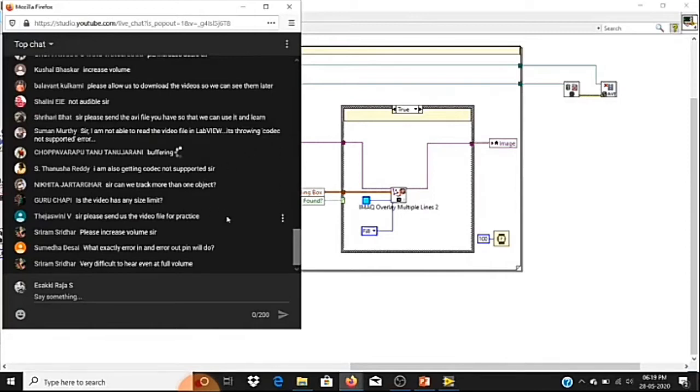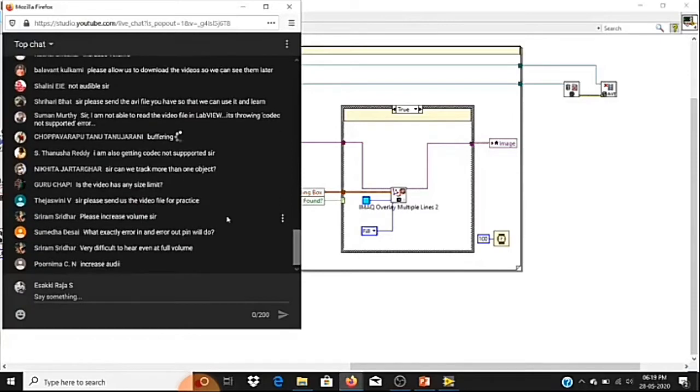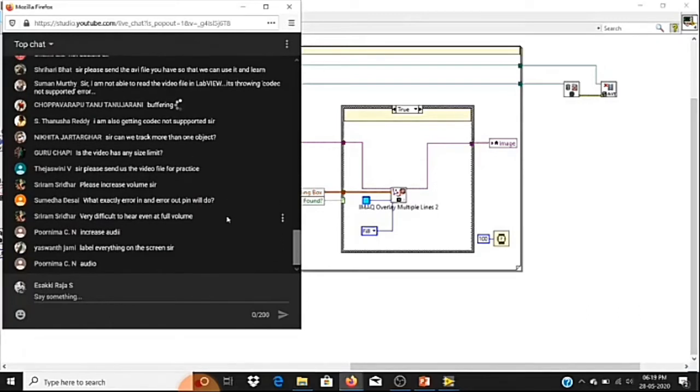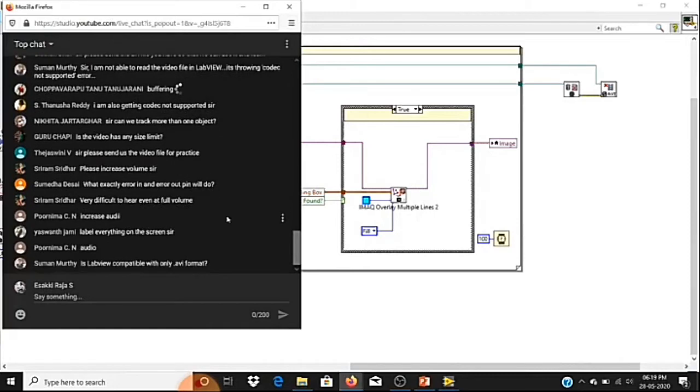So can we track more than one object? Yes, that is possible, but that is not possible with the machine learning concept. If you want to track more than one object, that is difficult in machine learning. But once we go to the deep learning concept, we'll see how to track multiple objects. That is possible in LabVIEW, but difficult to do in machine learning. We'll do the same thing in deep learning, where we can track multiple objects.